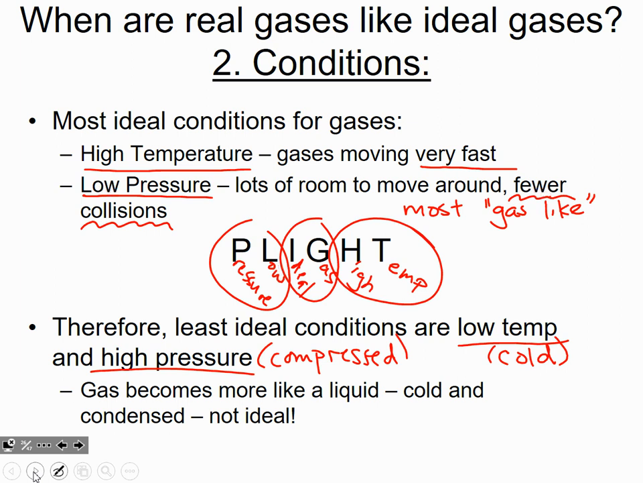These are conditions where we are getting to be more like a liquid. You're cold and you're compressing it. Well, that's not going to be very gas-like anymore. Now you're starting to turn your gas into a liquid, and that's not ideal at all, right? We want it to be like a gas. We want it to be perfect. So high temperature, low pressure, it's most gas-like. These are our most ideal conditions. And low temperature, high pressure, now you're starting to make it like a liquid. These are not ideal gas conditions.